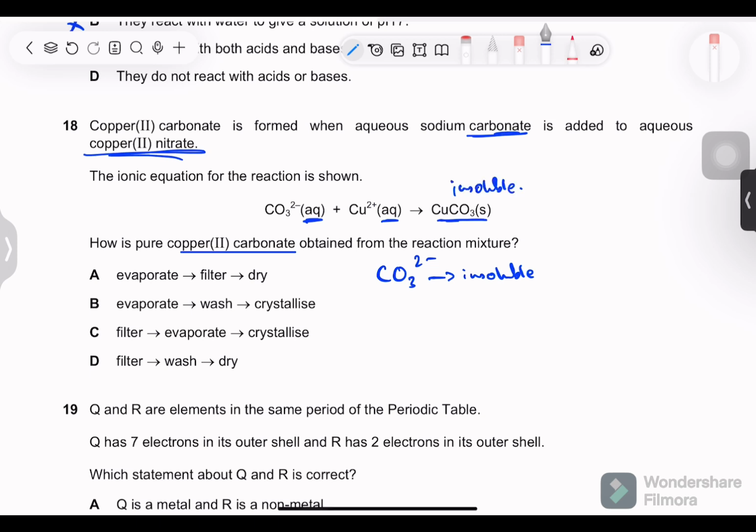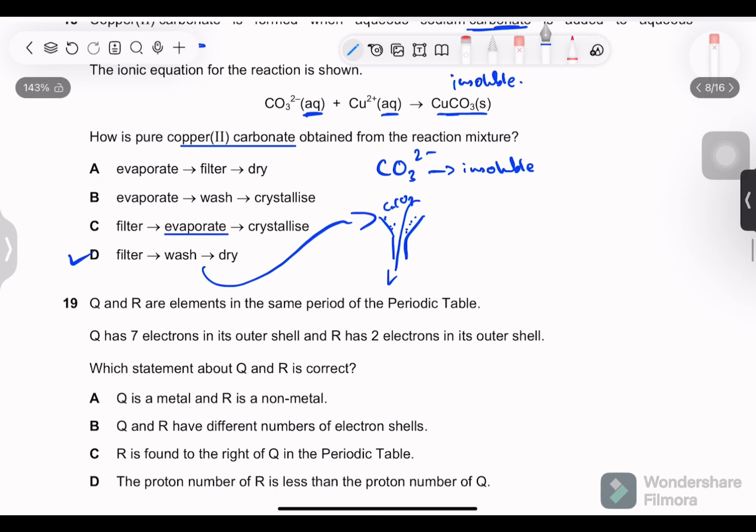So what we will do, we'll filter first of all. Next, after filtering, we don't need to evaporate. Why would we need to evaporate when, from the filter paper, when the solution is passed, the residue collected here is copper 2 carbonate. So filter, wash and dry. Wash the filter paper or the residue.